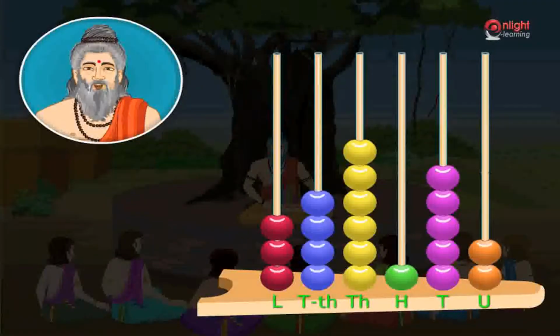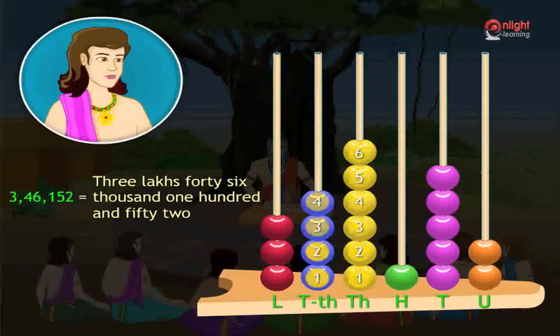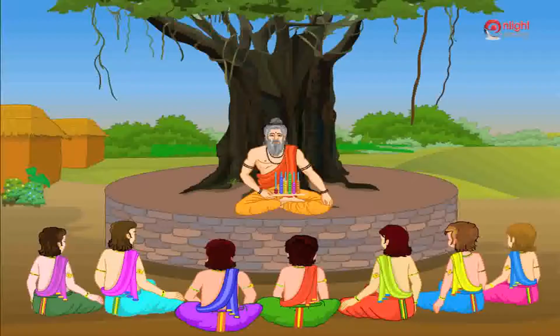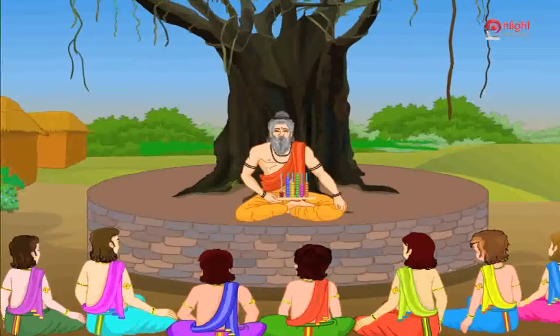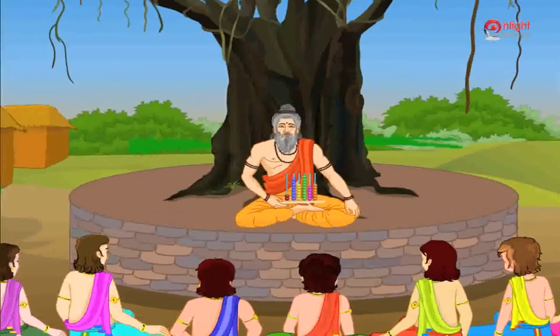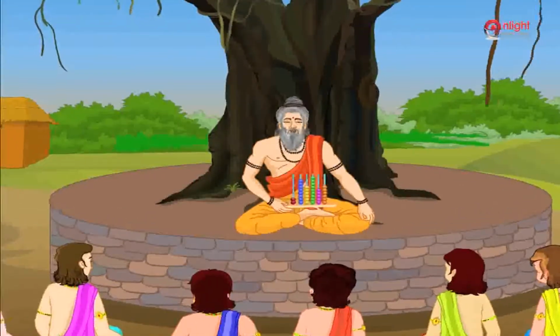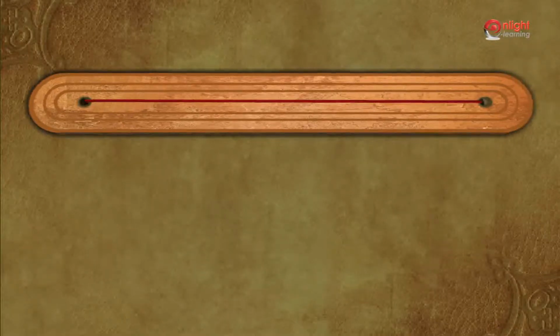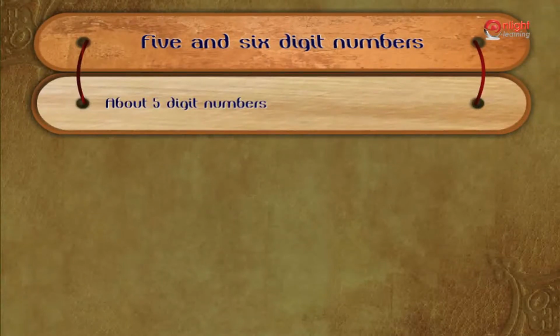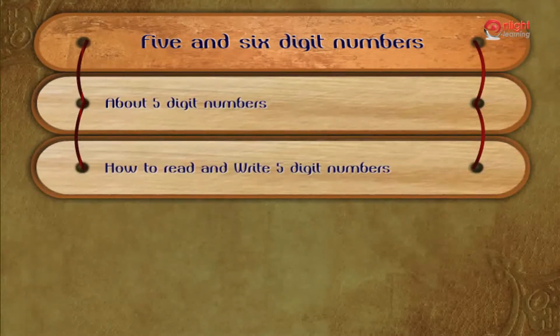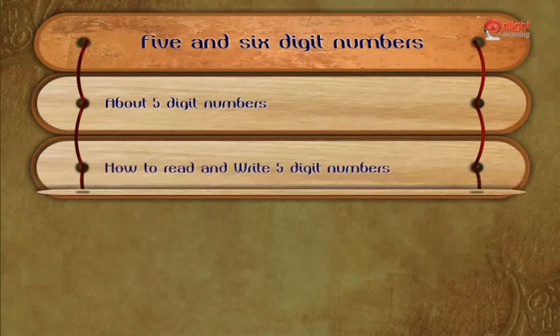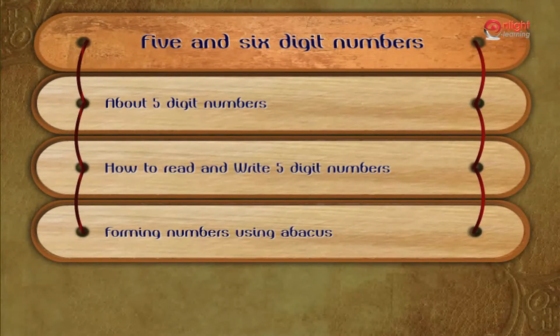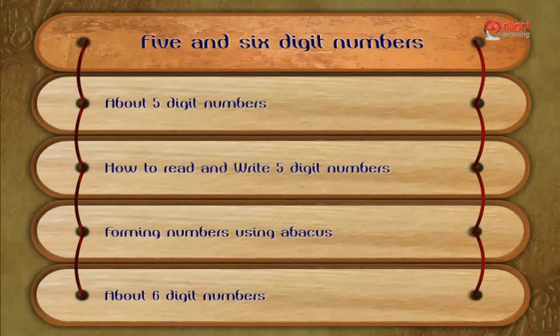What is the number represented by these beads on the abacus? 3,46,152. Excellent. Hope you understood today's lessons. Now, it is time to revise the concepts you have learned. This is how the princess learnt about 5-digit numbers, how to read and write 5-digit numbers, forming numbers using abacus, about 6-digit numbers.